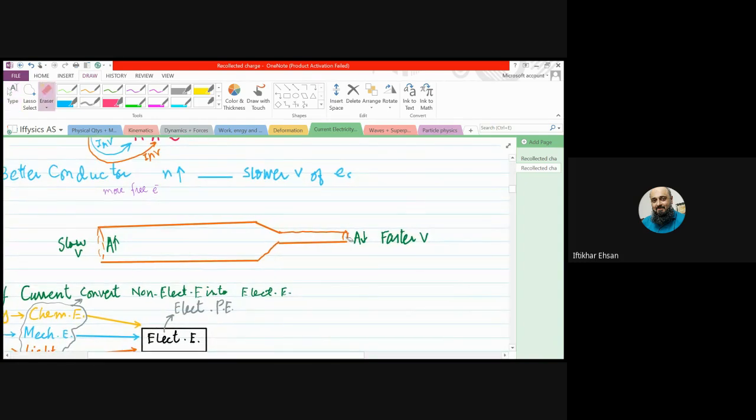And where the wire is narrower, having lesser area, the speed is fast. So this again is against our daily life logic. Like we have a wider road where traffic flows faster, and on a narrower road, the traffic is slower. But it's opposite here.